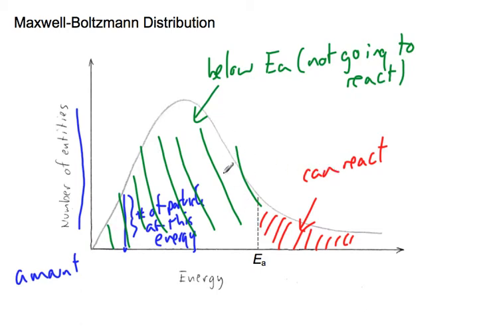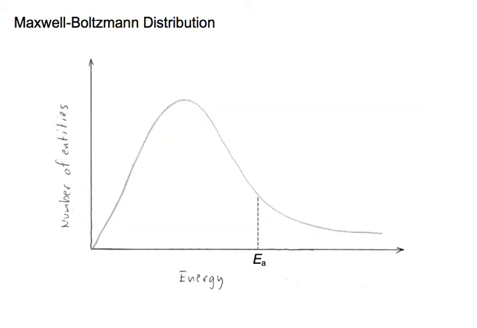Notice that most of the particles are in the green part of the curve, below activation energy. And again, that should make sense, because reactions do require some input of energy before they proceed. So how can we use this distribution to explain things? Okay, so what can we do with this Boltzmann distribution? Well, one thing we can explain is the temperature effect.